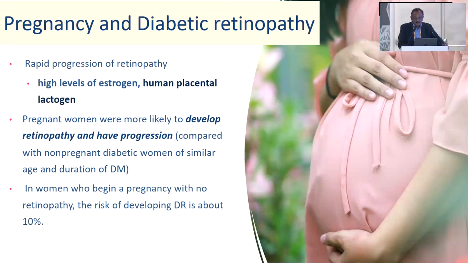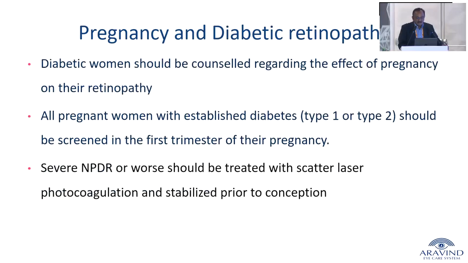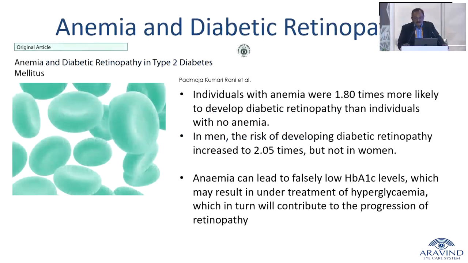So in women who begin pregnancy with no retinopathy, the risk of developing any retinopathy is about 10%. So they should be counseled regarding the effect of pregnancy on the retinopathy. All pregnant women with established diabetes should be screened in the first trimester of their pregnancy, and severe non-proliferative diabetic retinopathy or worse should be treated with scatter laser photocoagulation and stabilized prior to conception, because otherwise they can worsen to PDR, and controlling that at that point of time would become difficult.